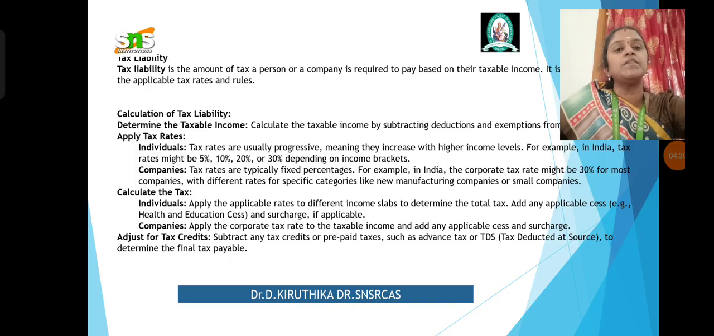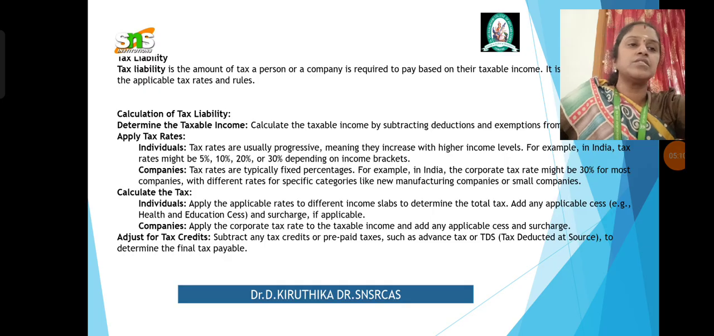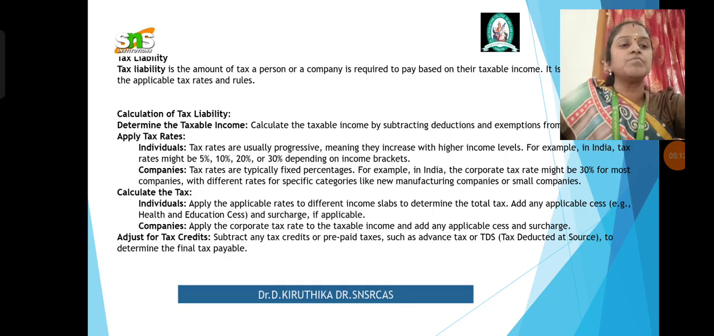But in the case of companies, tax rates are typically fixed percentages. For example, in India, the corporate tax might be 30% for most companies, with different rates for specific categories like manufacturing companies. For the calculation of tax, in the case of an individual, apply the applicable rate to the different income slabs and determine your tax. But in the case of companies, apply the corporate tax rate to the taxable income and add any applicable cess. Cess is again an additional tax, and surcharge is also an additional tax. And again you have to adjust your TDS. TDS is tax deducted at source, which has to be compulsorily deducted.